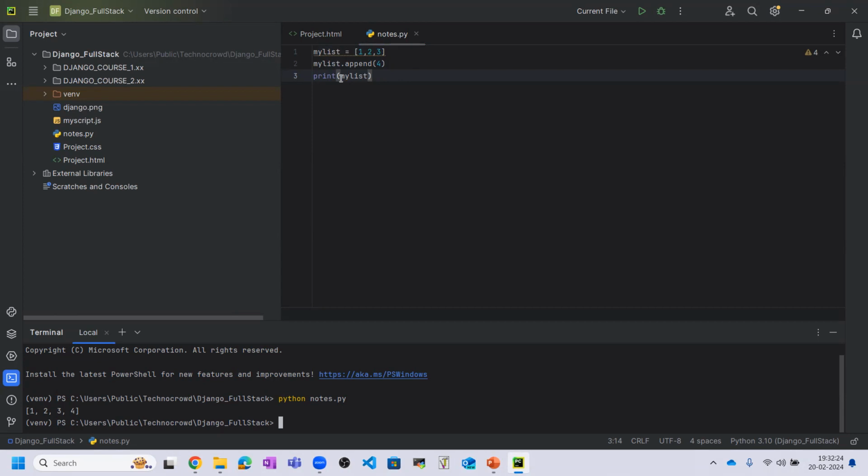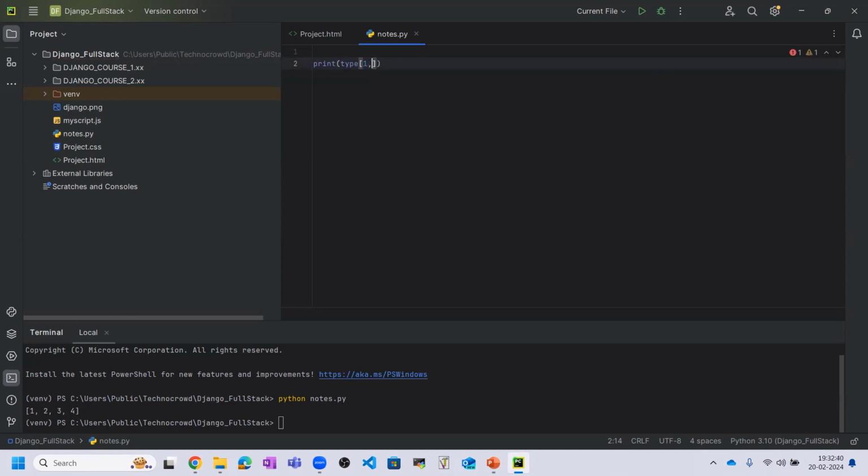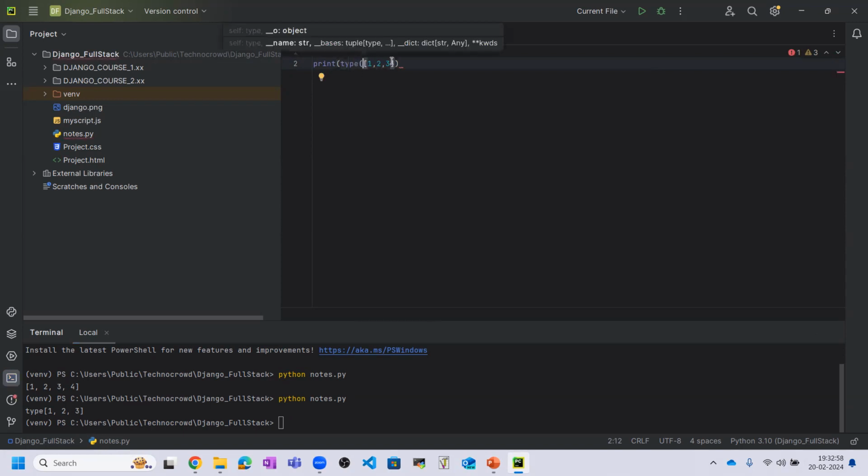One more thing I can show you by removing this. Instead of printing my list, I want to see the type of the list we have created. So it will print the type of the list. We need to put the list inside the type function in parentheses. Then you will get the result.